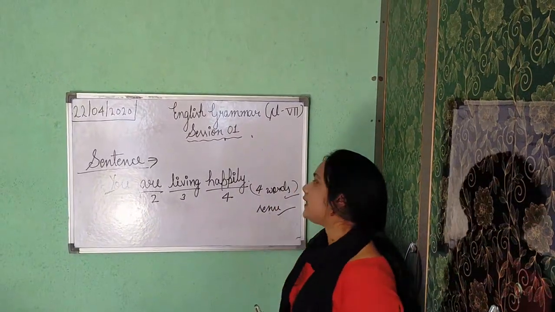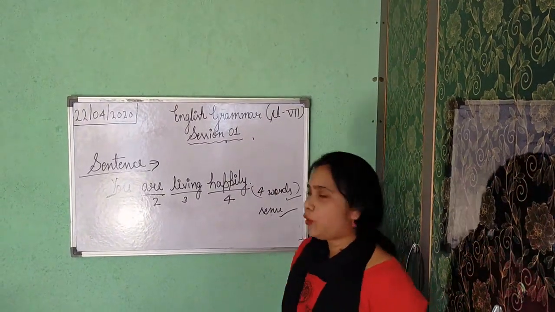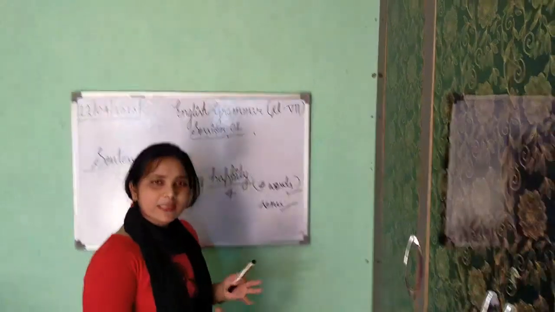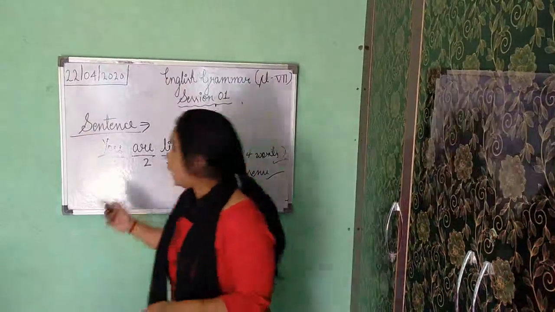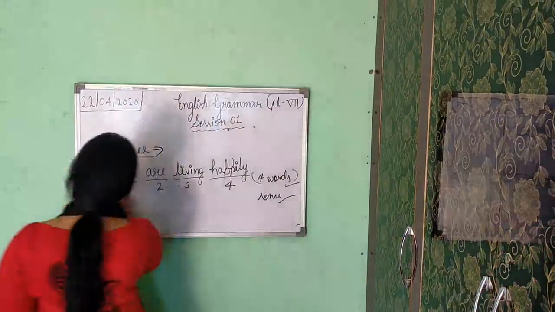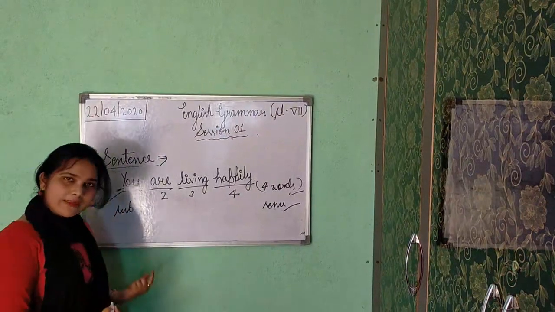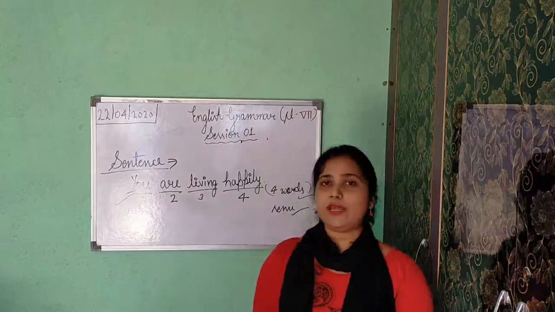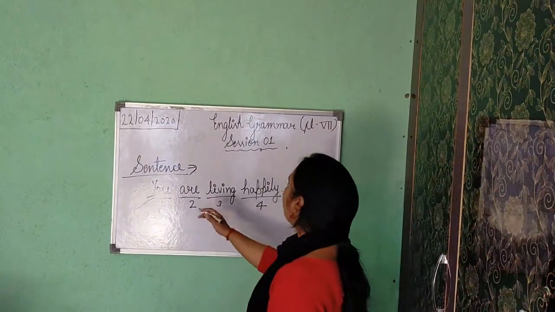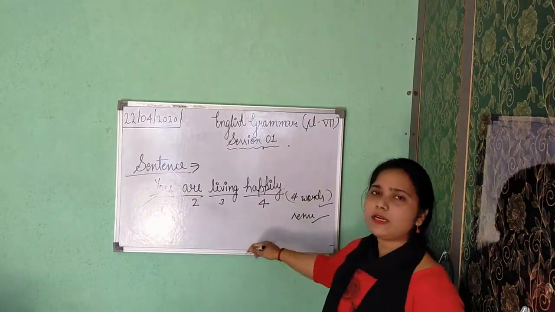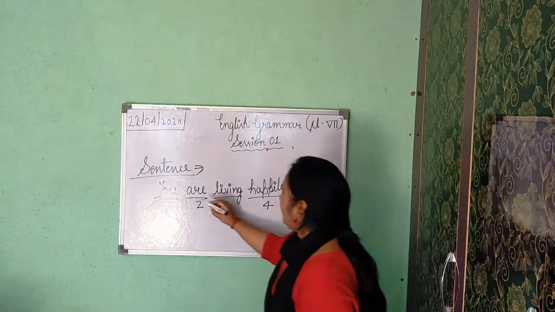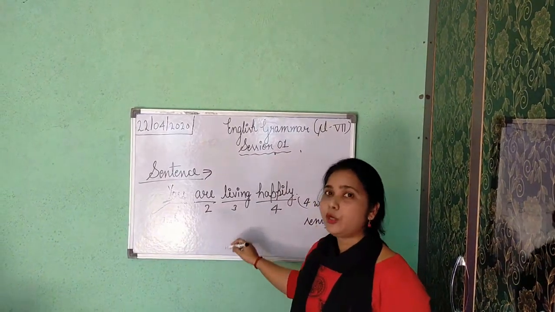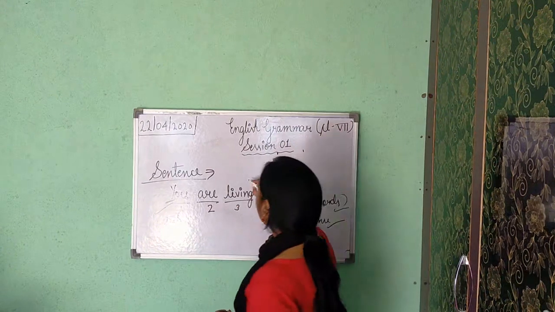Now the third condition is the subject plus verb combination. What is the subject? Who is living happily? Just see the answer. Who is living happily? I am talking about you. So this one is our subject. Helping verbs are also verbs, along with that action words are also verbs. What is the action word? Which one is the action word which you are getting here? Are? No. Living? Yes. It is a doing word. It is an action word. So here living is our verb.